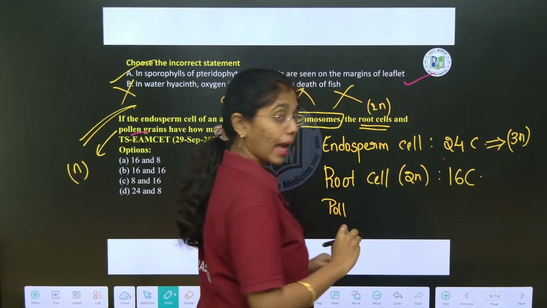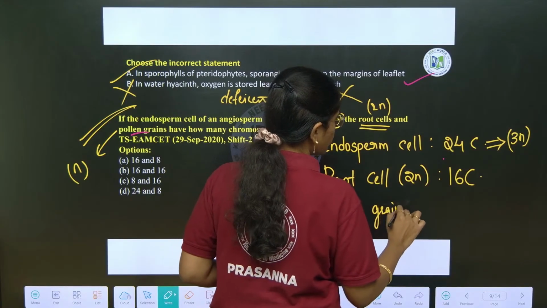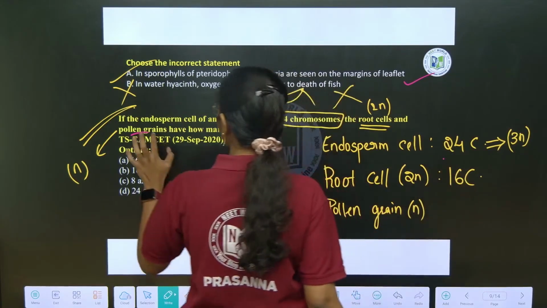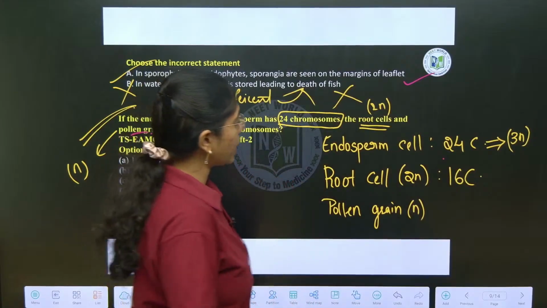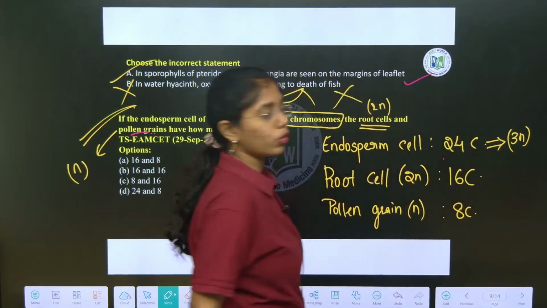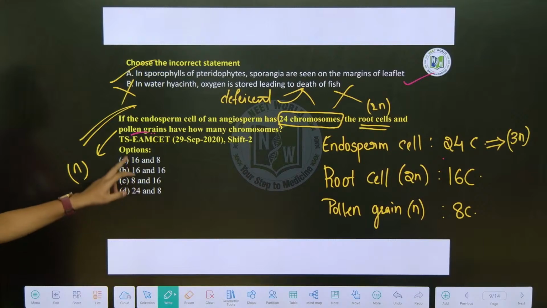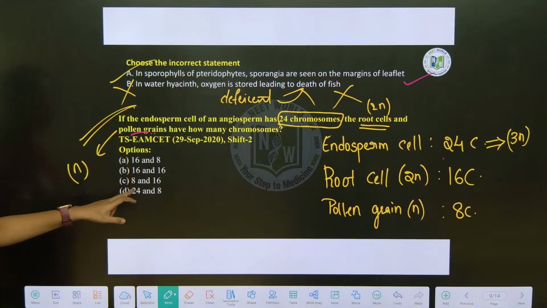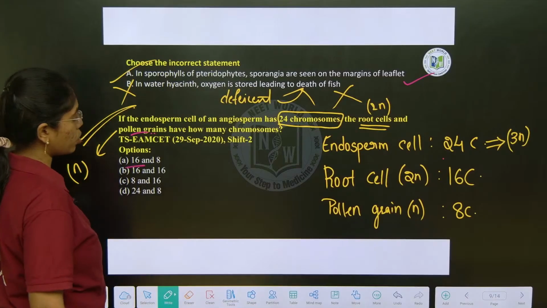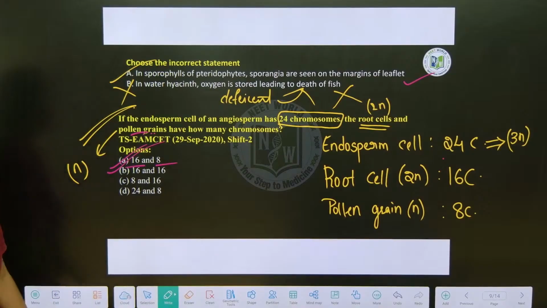And pollen grain whose ploidy is haploid, which comes into gametophytic generation. Pollen grains whose ploidy is haploid, this comes under what? Gametophytic generation. Here the number of chromosomes will be 8 chromosomes. So, here endosperms are having 24 chromosomes, root cells will be having 16 chromosomes and pollen grains 8 chromosomes. So, this is option A. You can take a screenshot of this question if you want, ma.